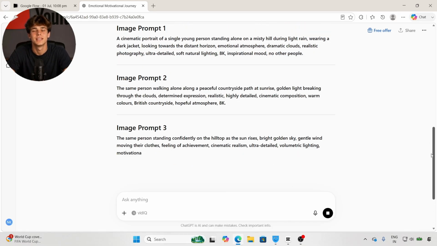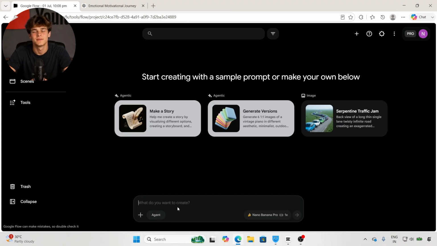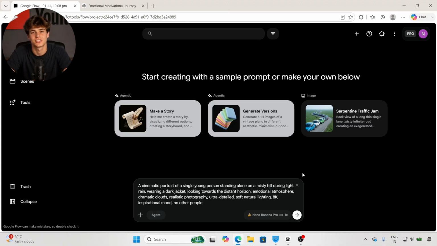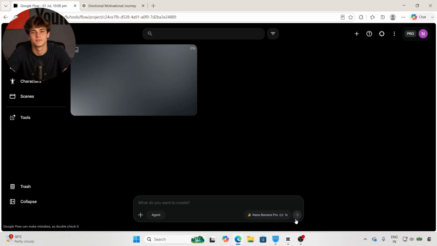Once ChatGPT gives you the prompts, copy the first image prompt. Now come back to Google Flow and paste it into the prompt box. Before generating the image, let's adjust a few settings. Go into Settings, select Image Mode. Choose the 16:9 aspect ratio since we're creating YouTube videos. Then select the Nano Banana model. Once everything is ready, simply click Run.